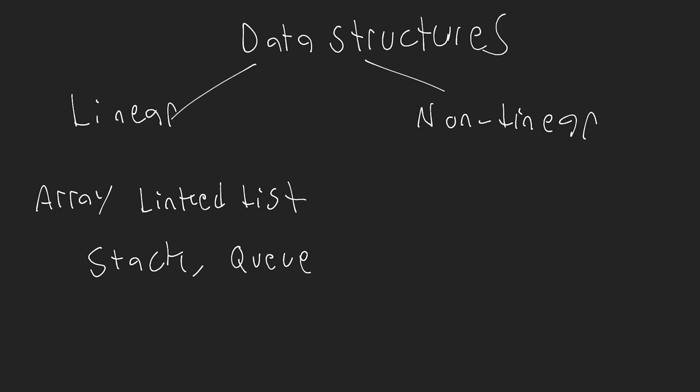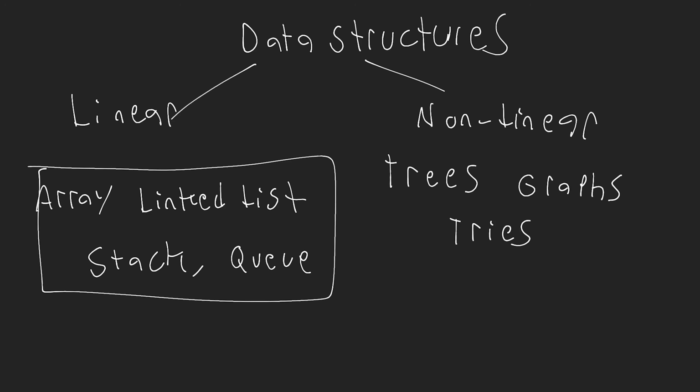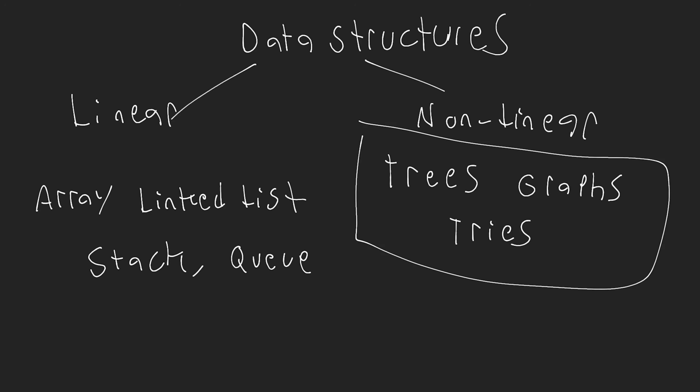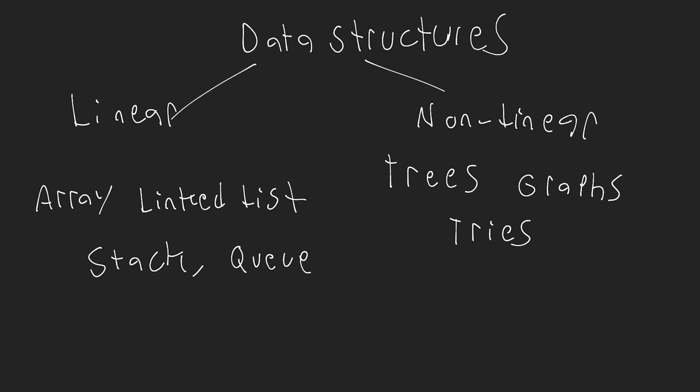For our non-linear data structures, we have trees, graphs, and something known as tries. These are a bit more complicated, and we're not going to be looking at tries in this course. Linear means we store in a straight line, and non-linear means we don't. In some instances, it's going to be a lot better to use a non-linear data structure. In other instances, we want to use a linear structure. It really depends on what we're trying to do.